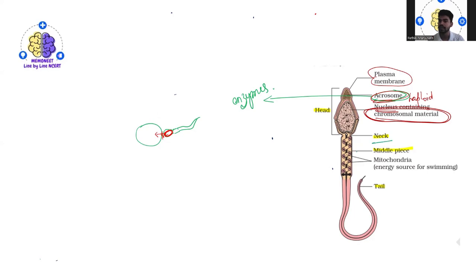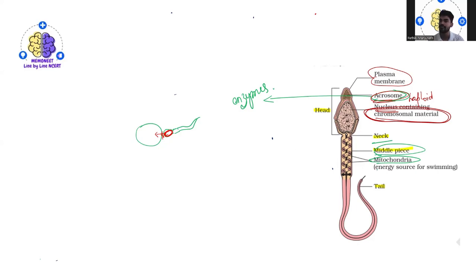You have also seen the neck. What is there in the middle piece? You have mitochondria. Okay. So mitochondria, we actually know that they're the powerhouse of the cell.